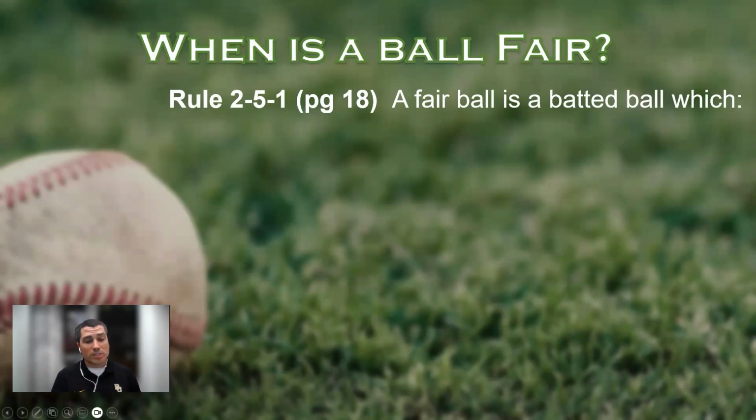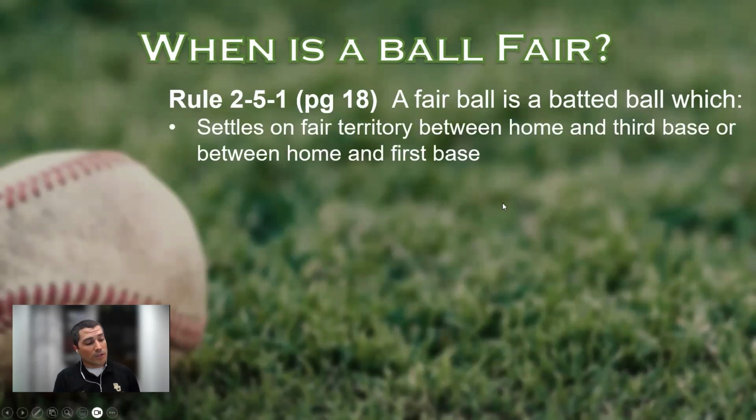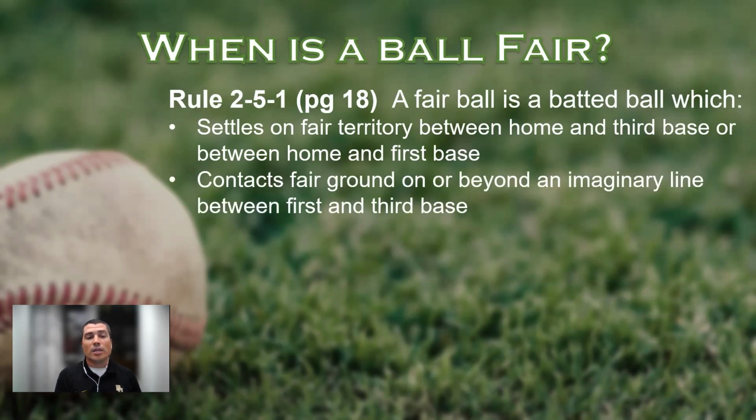A fair ball, according to Rule 2, is a ball that is hit and settles on fair territory between home and third base, or between home and first base. That's pretty self-explanatory. It gets a little more confusing. It contacts fair ground on or beyond an imaginary line between first and third base. We'll talk about that one in a second.